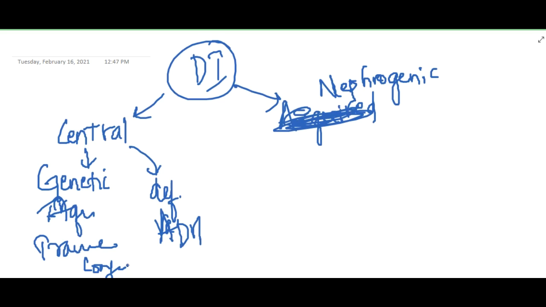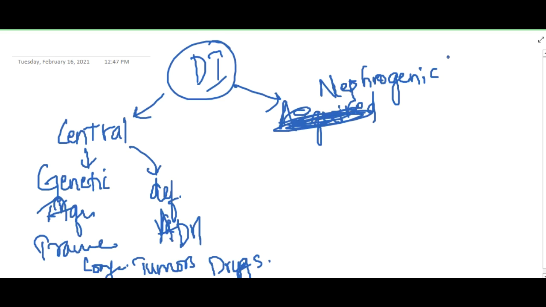Tumors like pituitary adenoma, craniopharyngioma, or Langerhans cell histiocytosis invade the pituitary gland, thus decreasing the production of ADH. Some drugs like chemotherapy can also injure the pituitary gland.